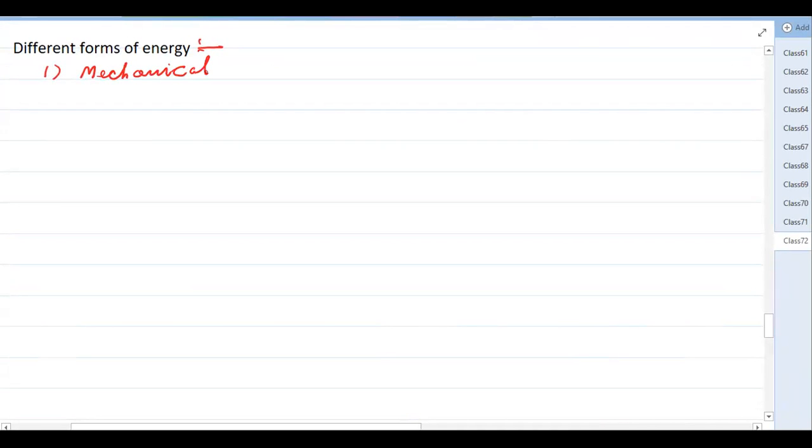These forces appear in mechanics. So mechanical energy is of two types. One is due to motion, that is kinetic energy. Second is due to configuration or position, that is potential energy. So this energy is the summation of kinetic energy and potential energy. Okay, so that we have already discussed in detail.